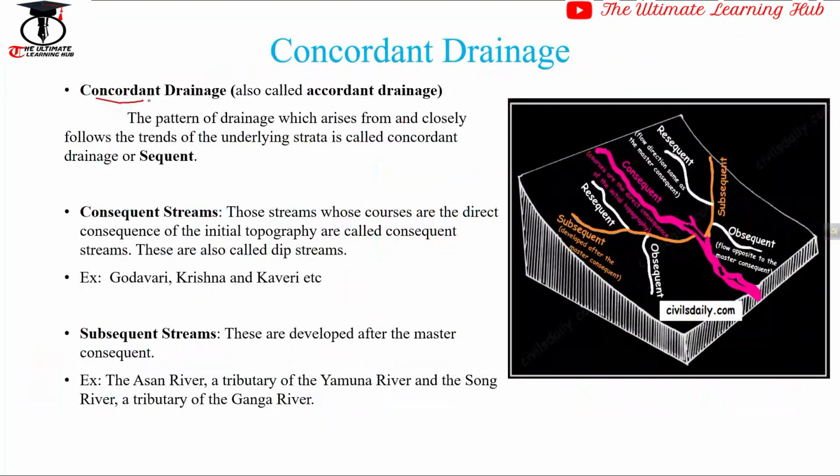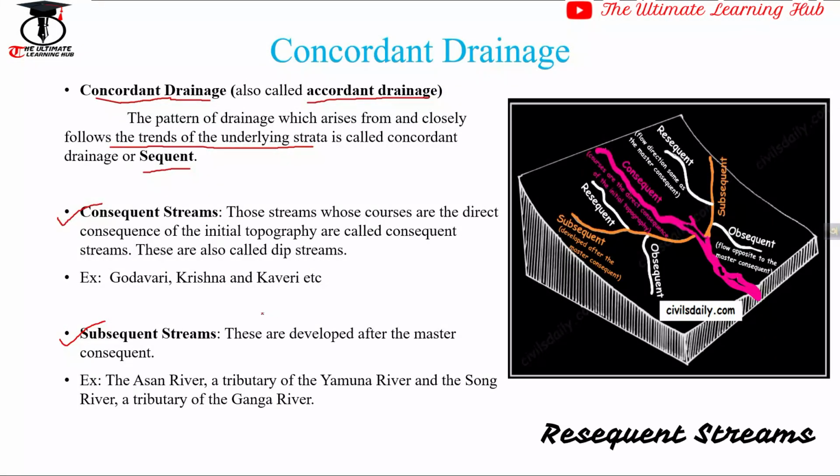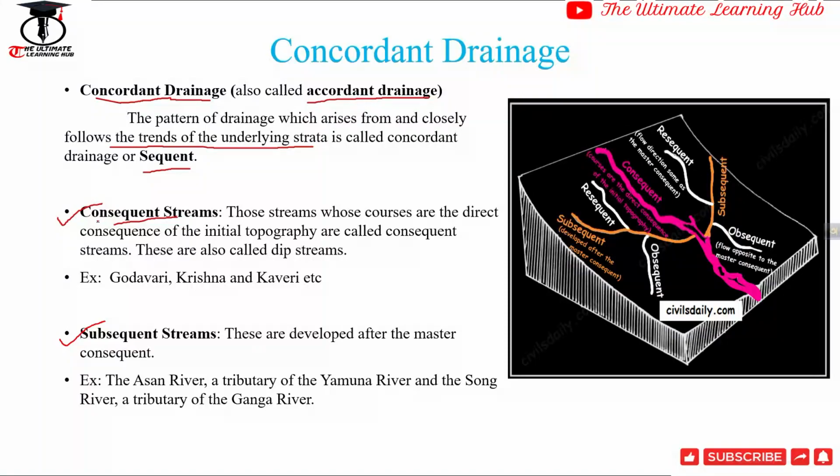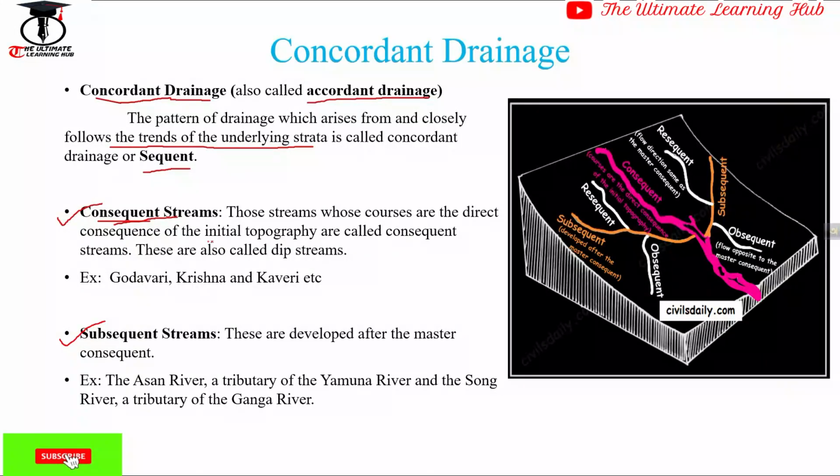Concordant drainage is also known as accordant drainage, or as we have already told you, sequent drainage. It means it follows the trends of the underlying strata, that means it follows the initial topography. Under this we mention some streams, that is consequent streams, subsequent streams, obsequent streams and resequent streams. But we want to elaborate on consequent streams here. Consequent streams are those streams which directly follow the initial topography. It is also known as dip streams. Why is it known as consequent, or why is it known as dip streams?